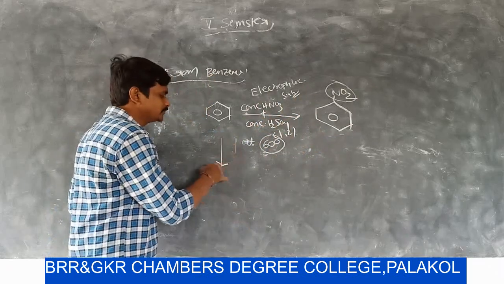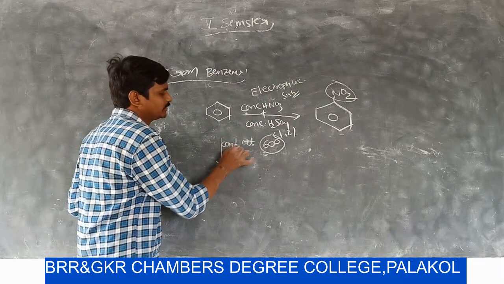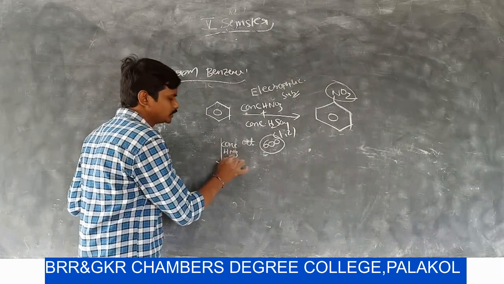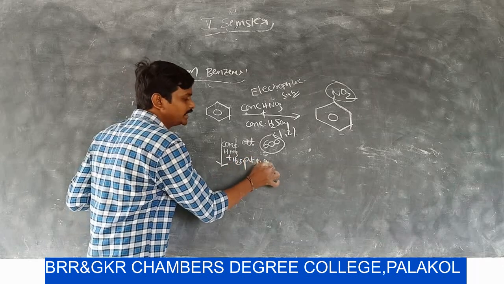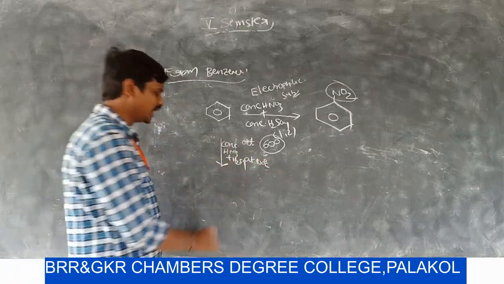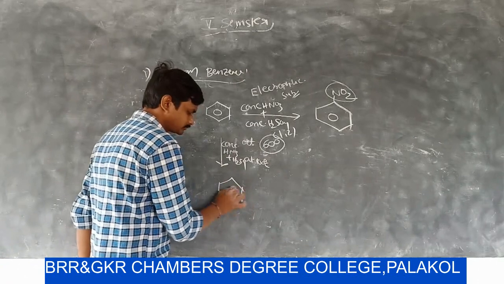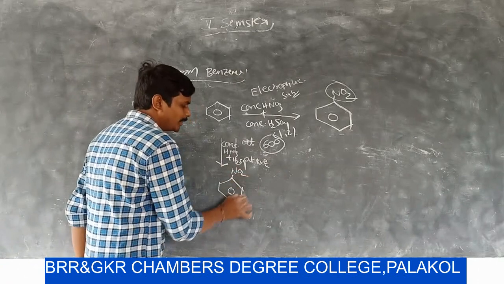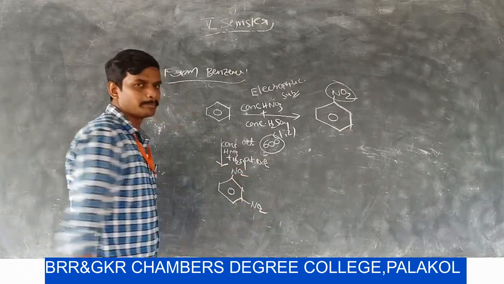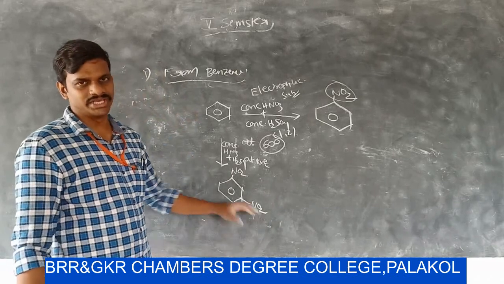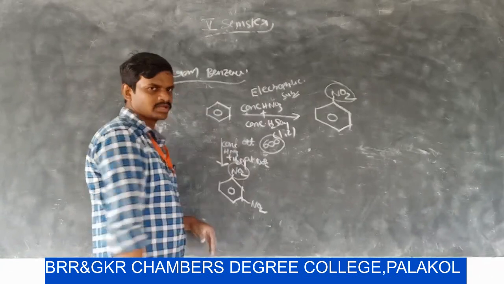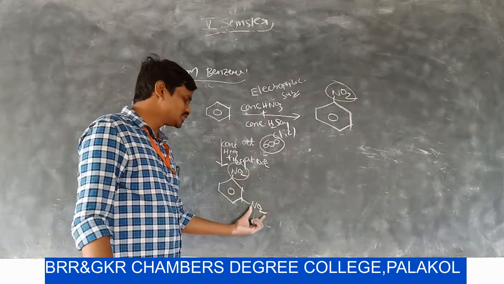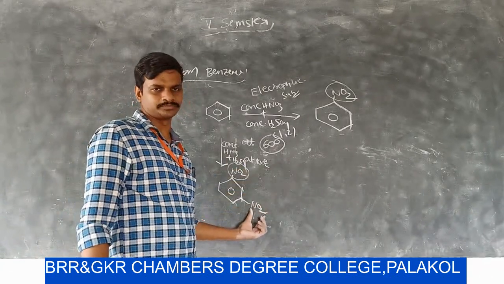If benzene is reacted with concentrated HNO3 plus concentrated H2SO4 at 100 degrees centigrade, then we can get dinitrobenzene, that is meta-dinitrobenzene. First, one nitro group is introduced on benzene. After that, the second nitro group is introduced at the meta position.